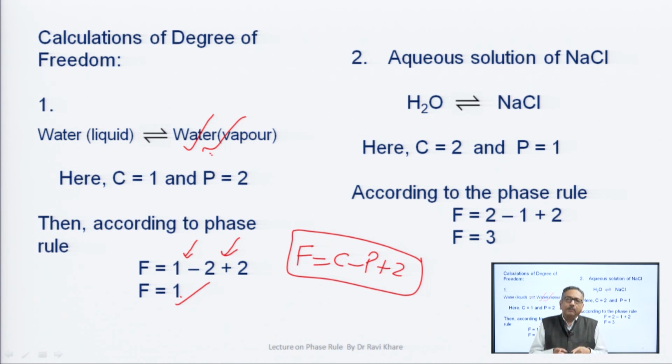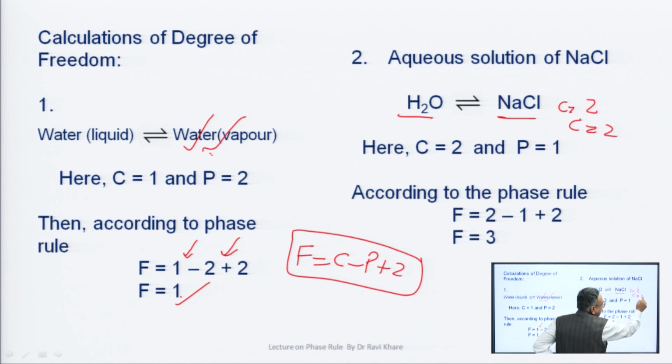That is why we take a single phase, that is P is equal to 1. Here H2O and NaCl are given, which means there are two components, C is equal to 2, and P is equal to 1, because it is a homogeneous solution.